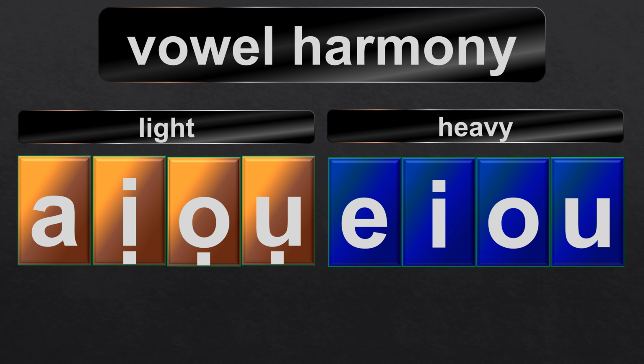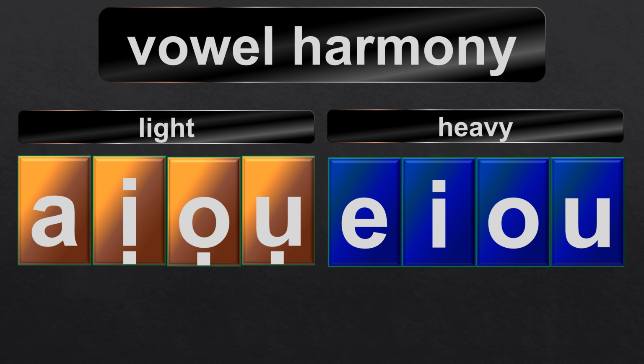The 8 vowels are divided into 2 groups, the light group and the heavy group, or you can say the A group and the Ạ group. As you can see, the light group has I, O, U. The heavy group has I, O, U too, but for the heavy group, the I has additional dots, the O has a dot, and the U has a dot, while in the light group, the I, O, U are plain.